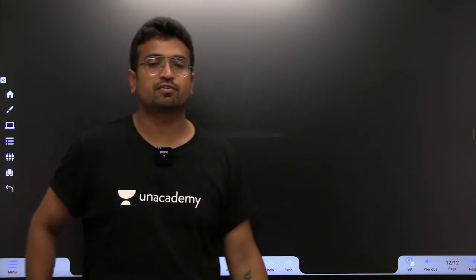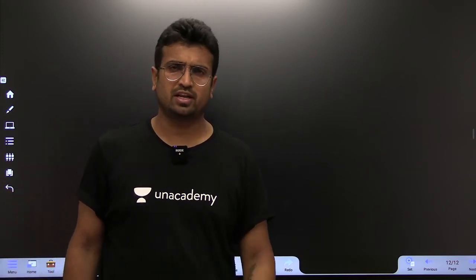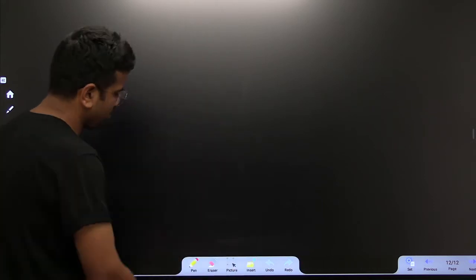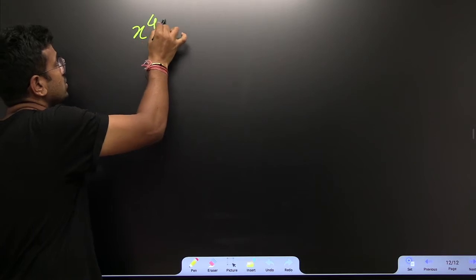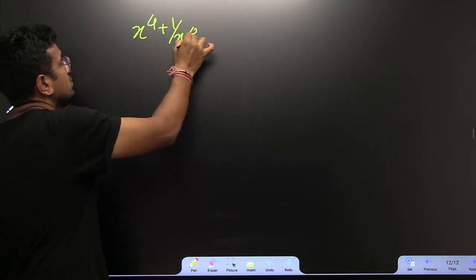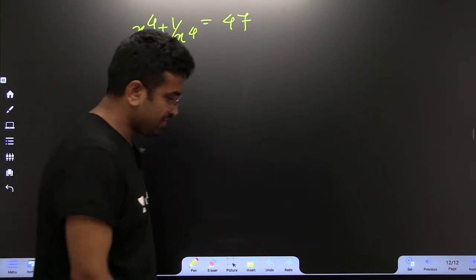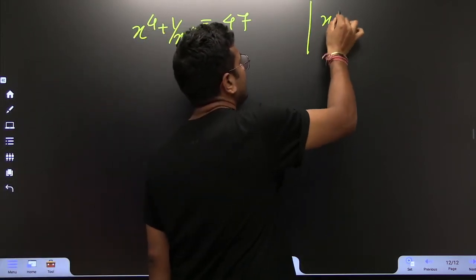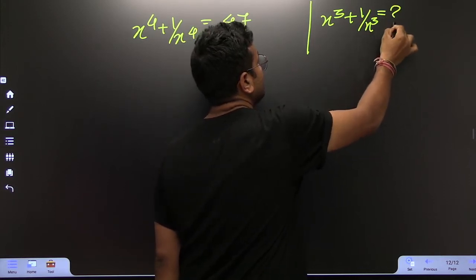Because intentionally I have given you the 4th power. In your exam, because all of you are from an engineering background, you may see these kinds of questions. So I have asked x to the power of 4 plus 1 by x to the power of 4 is this. And I have asked a very specific value, and what is that? x cube plus 1 by x cube. This is a very interesting question.